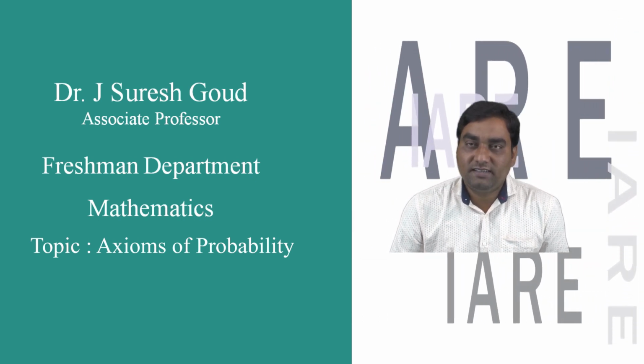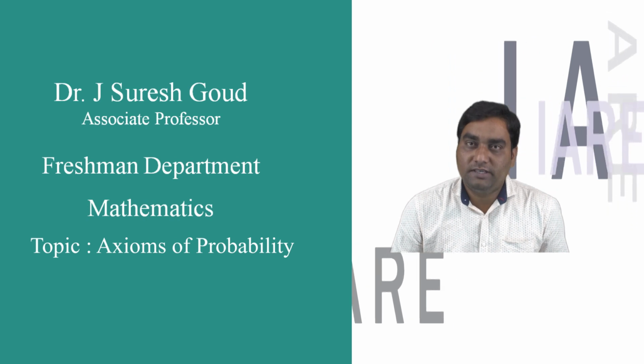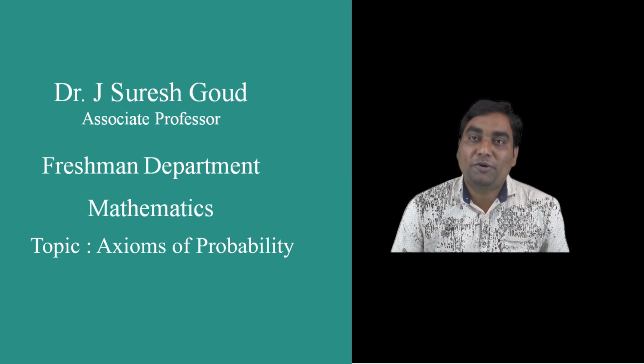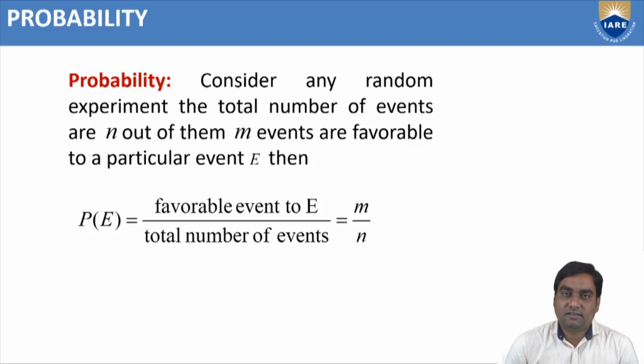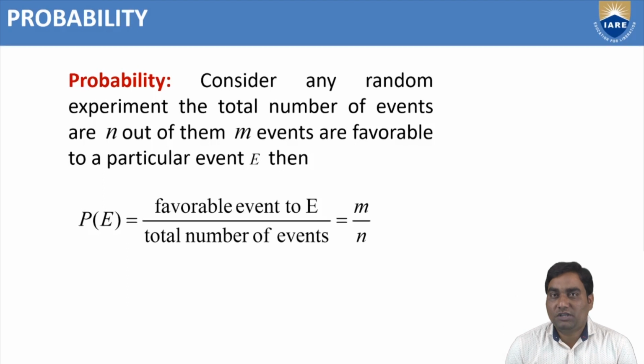Today, our topic is axioms of probability or the properties of probability. Before going to discuss the properties of probability, first we need to know what is probability, which we have discussed in the previous session. What is probability?